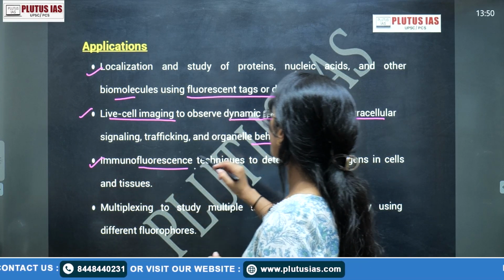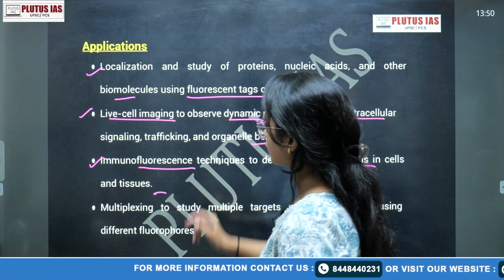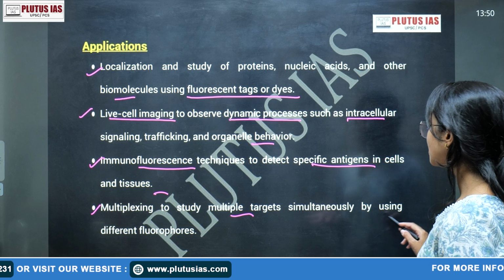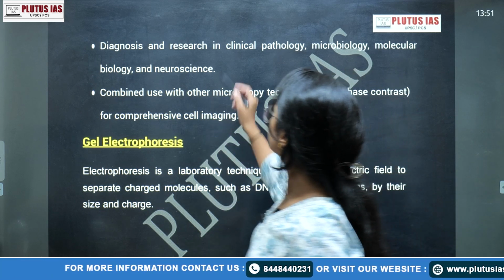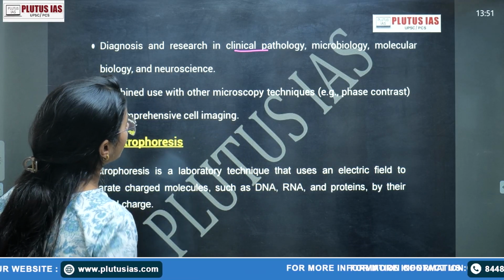Then immunofluorescence techniques to detect specific antigens in tissues. Of course, multiplexing to study multiple targets simultaneously by using different fluorophores. Then diagnosis and research in clinical pathology, microbiology, and combined use with other microscopy.